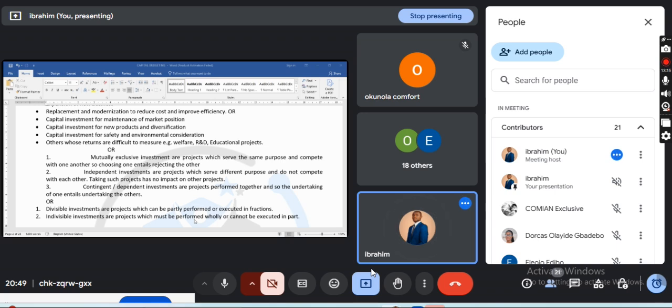For instance, now, class, you want to undertake project A and project B. You have 50 naira, and project A will cost you 40 naira. Project B will cost you 20 naira, and you have 50 naira. You can see that you cannot undertake the two. You can decide, okay, let me take one, and I will now take a fraction of B so that I will move on. That is what we call divisible investment, partially, right? When we get to capital rationing, you will understand what I'm talking about.